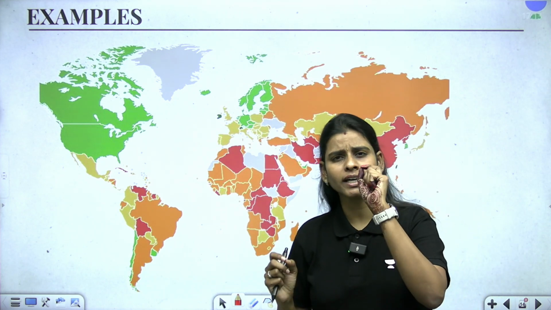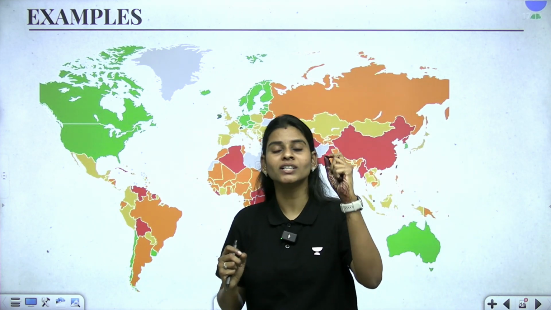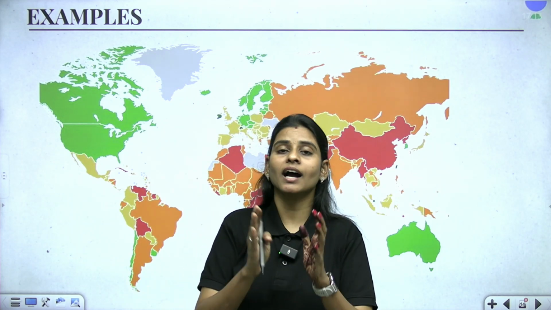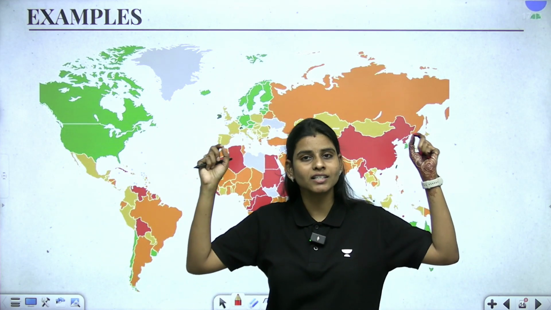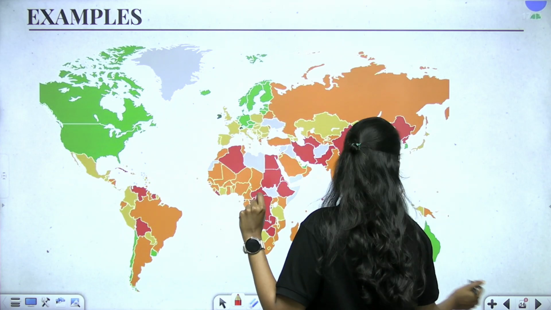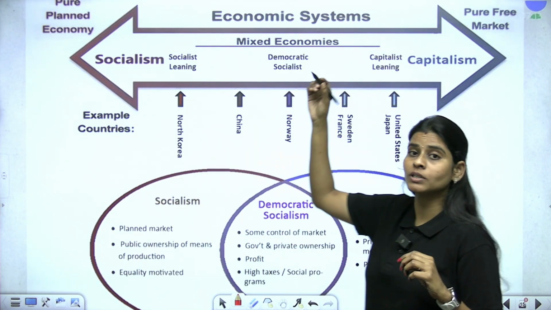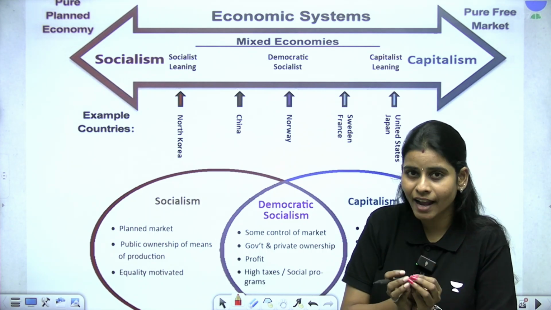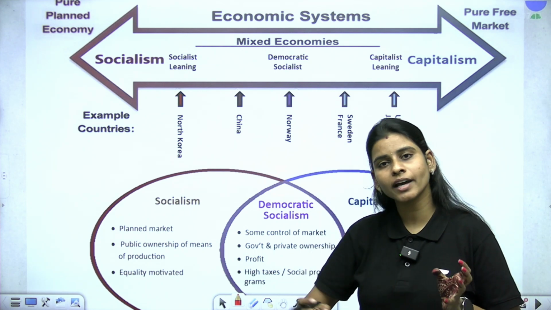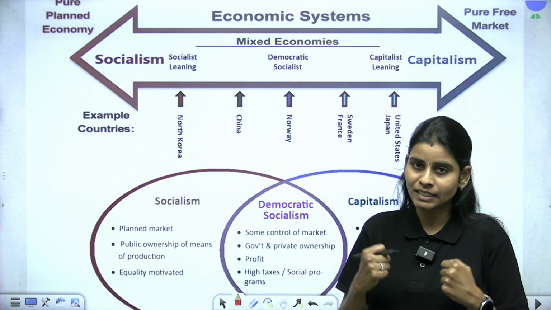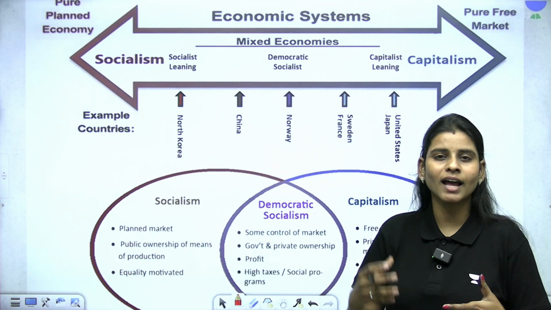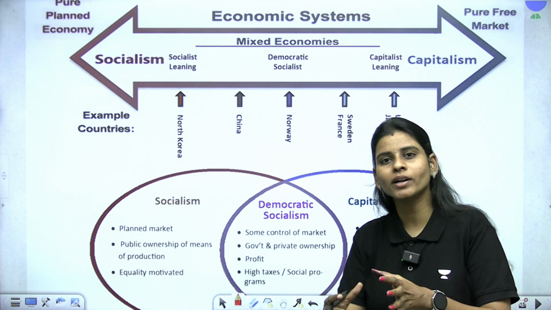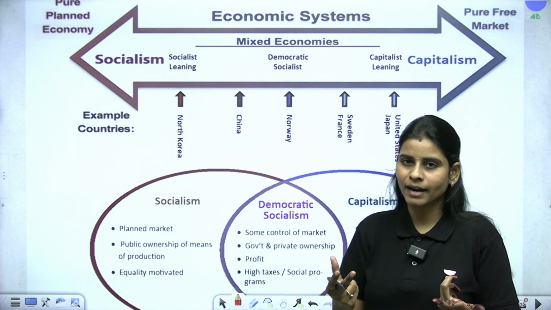And one of the important examples that I can give you for command economy is North Korea. You know about Kim Jong-un, right? So he is actually having a dictatorship model there. He is the one who's going to ultimately decide what type of resources have to be allocated to which particular sector, right? So since the resources are scarce in North Korea, he wants it to be utilized for the development of its military strength, so as to remain powerful, and that makes the people starve of the basic resources. So again, it is the economic decision being taken by him. So again, a command economic model.